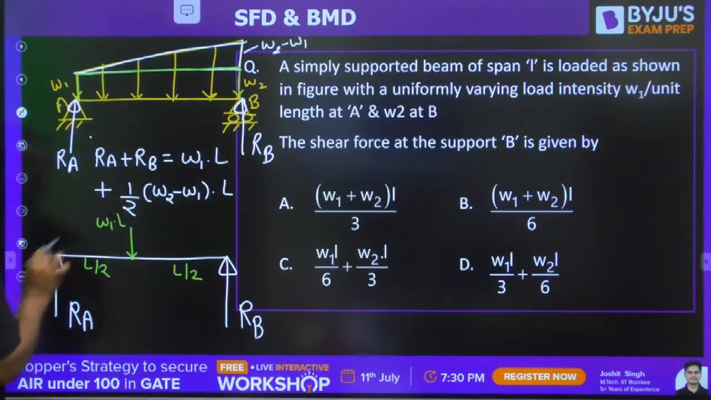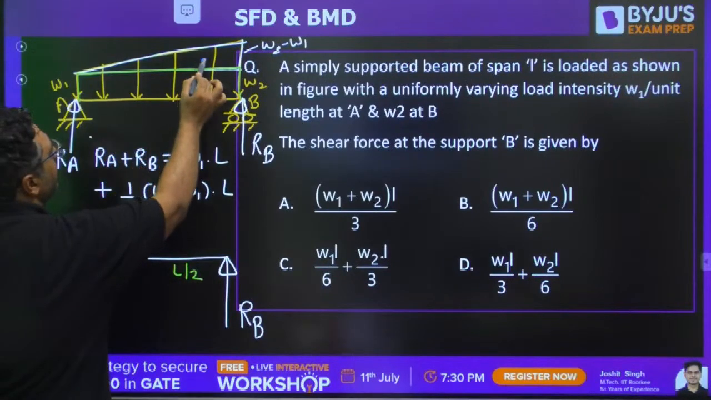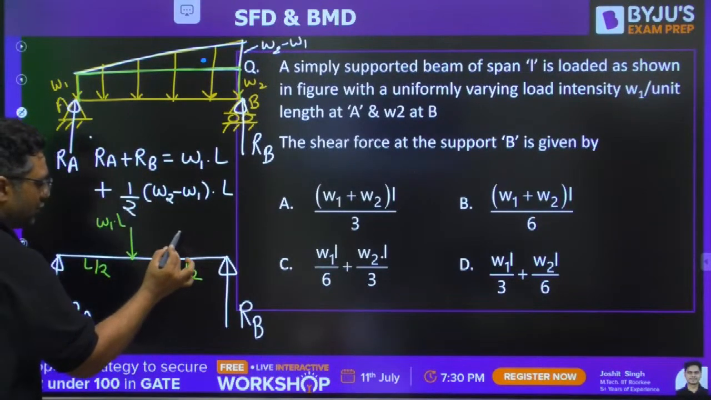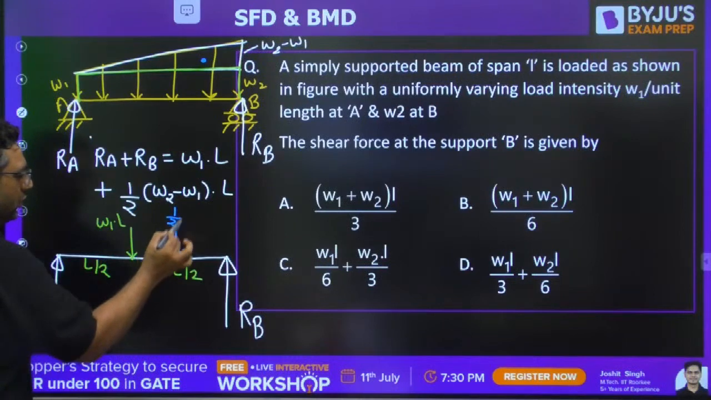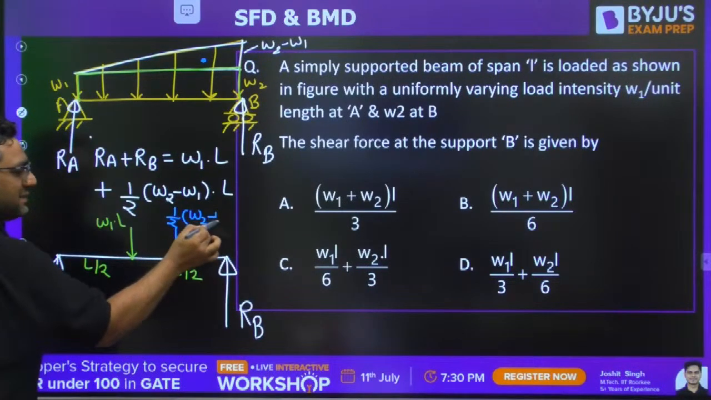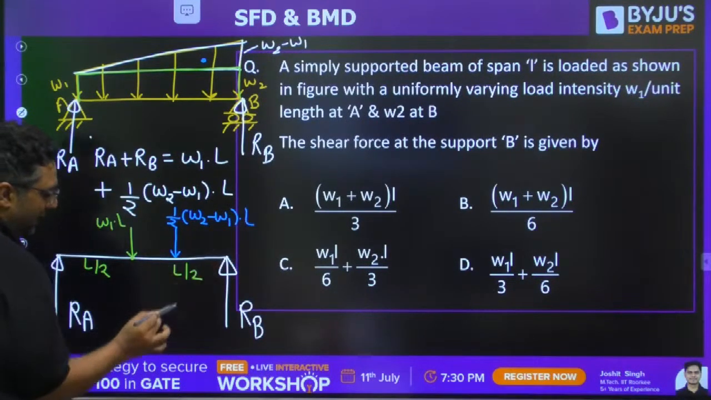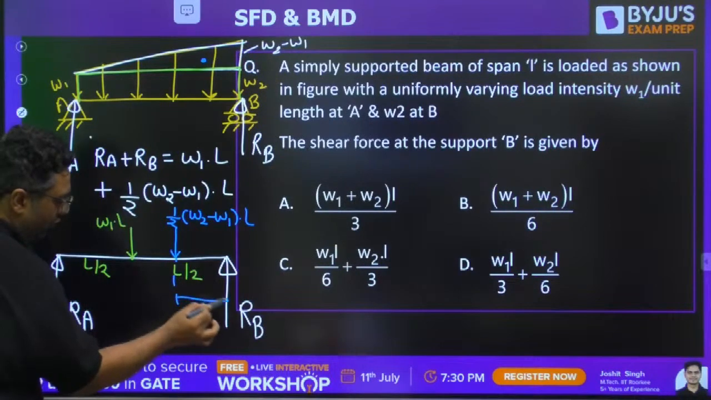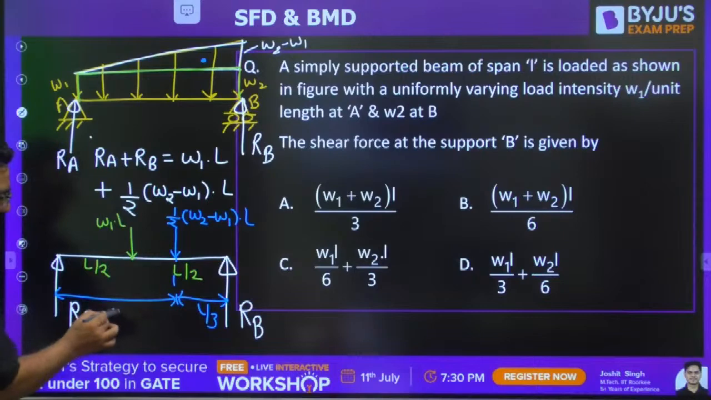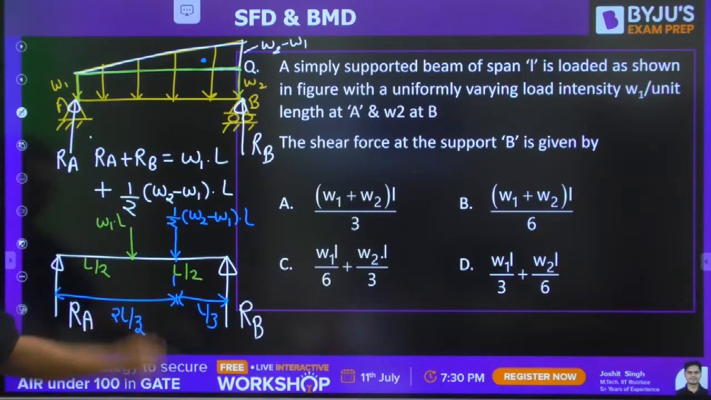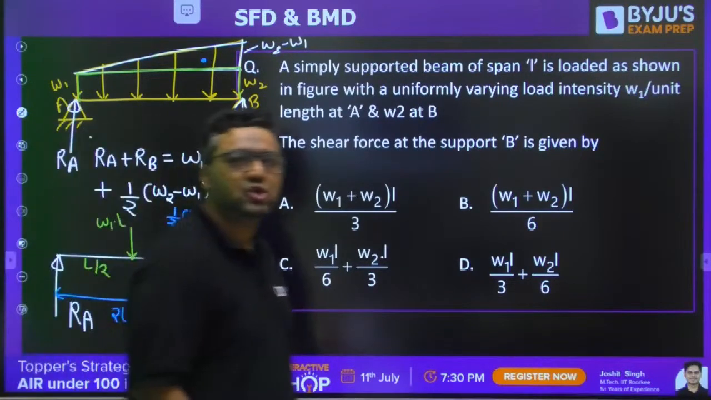And simultaneously, the centroid of the triangle will be coming somewhere here. So you can assume the area of the second triangle somewhere here. So my dear, this area is 1 by 2 into W2 minus W1 into L, and that is acting at a distance of L by 3 from here and 2L by 3 from here. Now it is a very, very easy question for all of you, I feel.